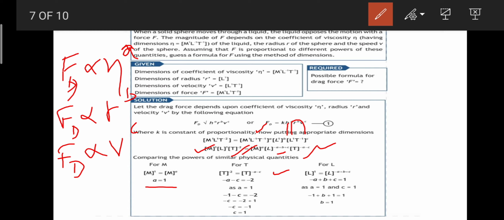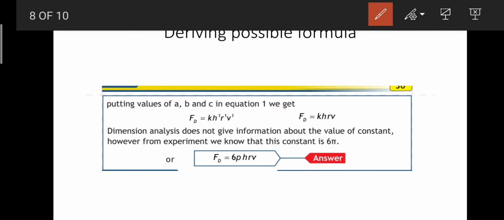Now the last thing, for L, we are having L raised to power 1 on the left hand side, and on the right hand side we are having minus a plus b plus c. So equating all of these, we have a and c, and we can compute easily the value of b, which is going to be b equals to 1. Okay, now putting all the values over the exponents, the exponents were a, b, c. If I put the value of a, b, c in the final formula, it would become k eta raised to power 1, r raised to power 1, v raised to power 1.